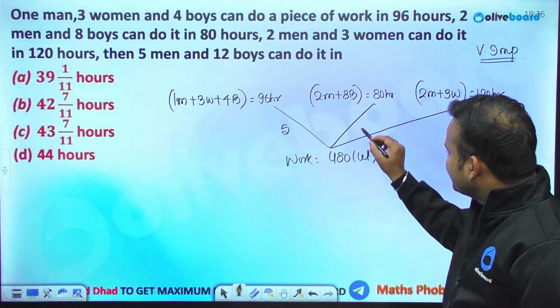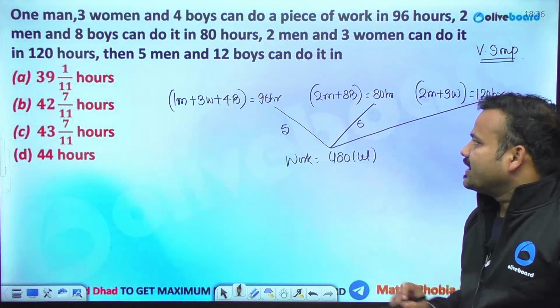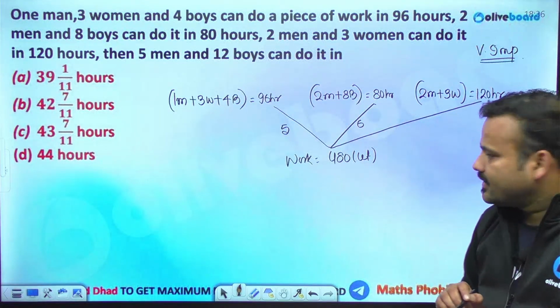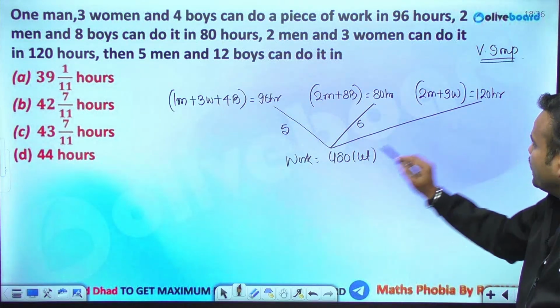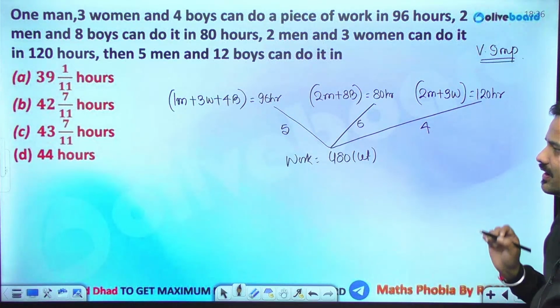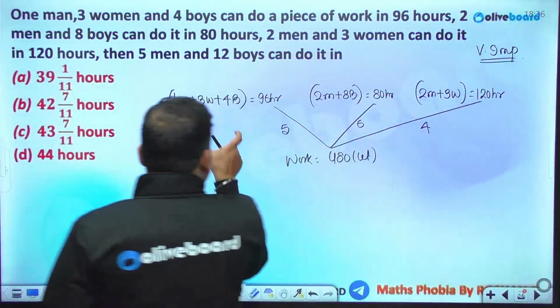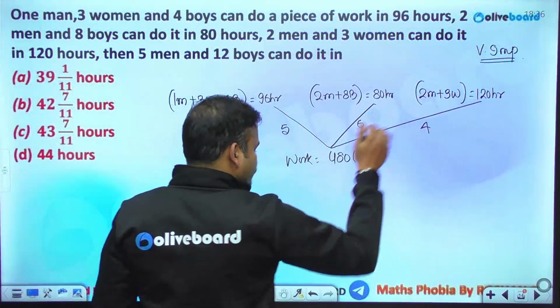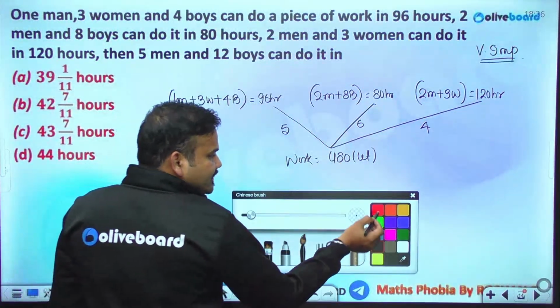480 by 80 is what? 6. That means 2 men and 8 boys have an efficiency of 6. And 480 by 120 is 4, so 2 men and 3 women have an efficiency of 4. Now they are showing the efficiency of 5, 6 and 4. Now what you can do is just check it out.